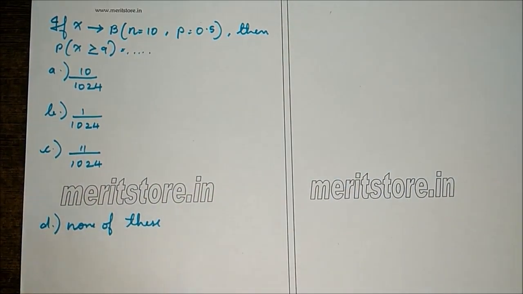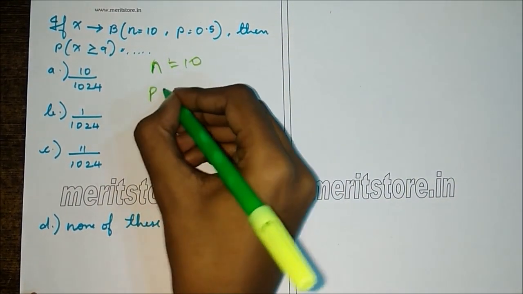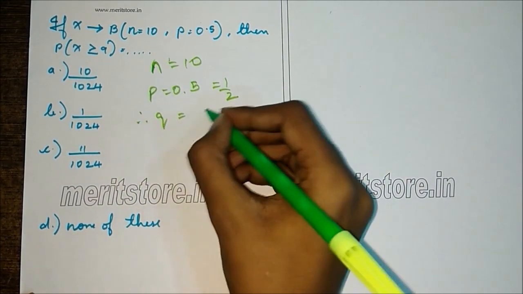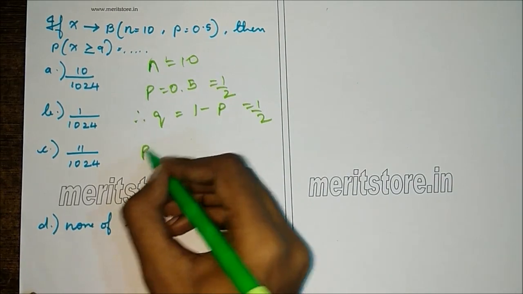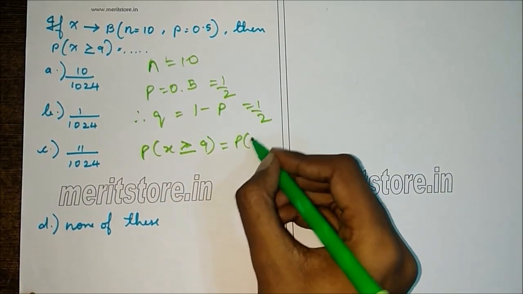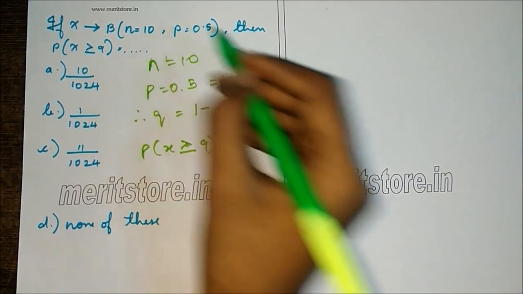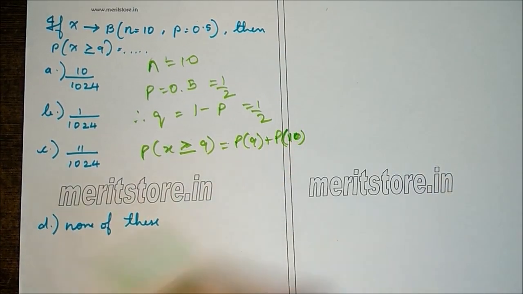This one is similar to the previous sum. N is given as 10, P is 0.5, which is half. So therefore Q is also half, that is 1 minus P. We have to find P of x greater than or equal to 9. So this will be P of 9 plus P of 10, since the number of trials is 10, so it will stop at 10. So we have to find P of 9 and P of 10.